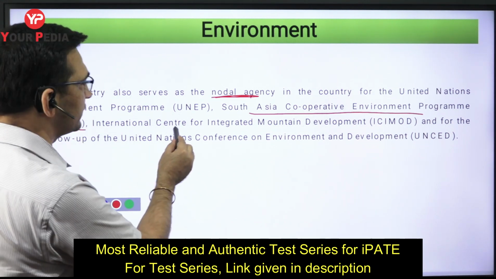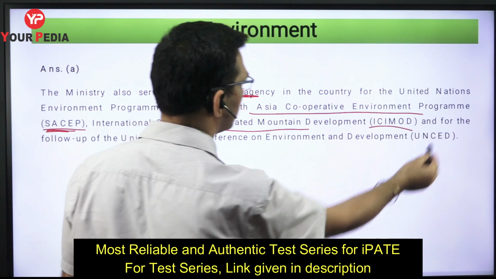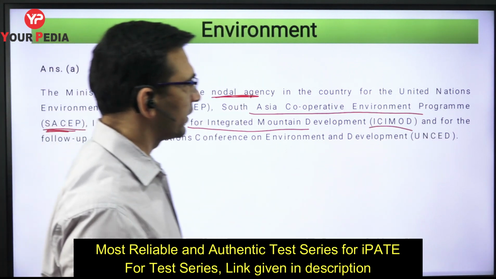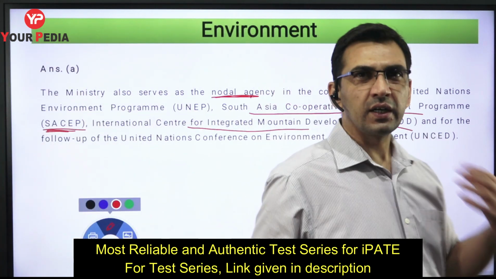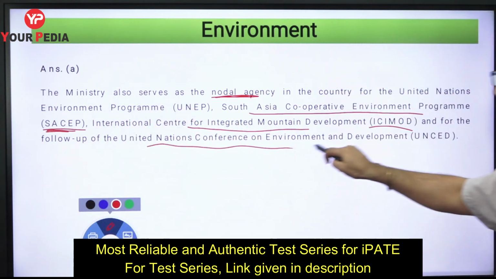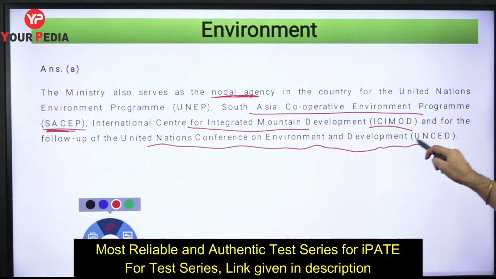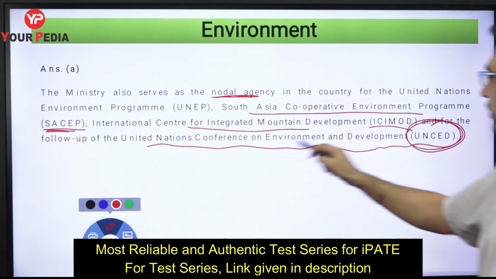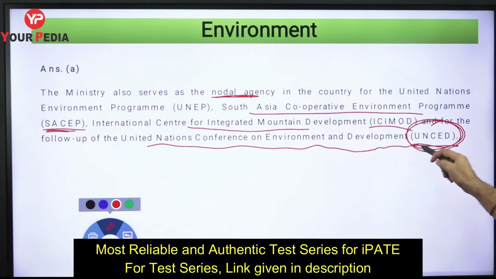Then you have the International Centre for Integrated Mountain Development, and even though you don't need to remember these, just have a look at them. These are some of the organizations. You also have the United Nations Conference on Environment and Development, UNCED. This one belongs to the United Nations, so keep that in mind a little.